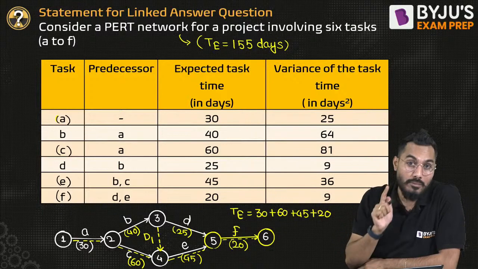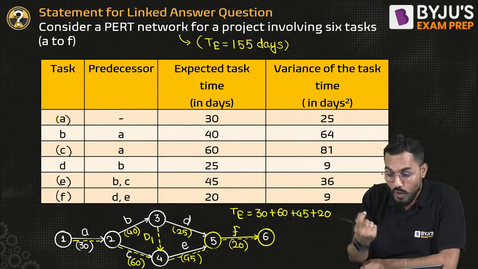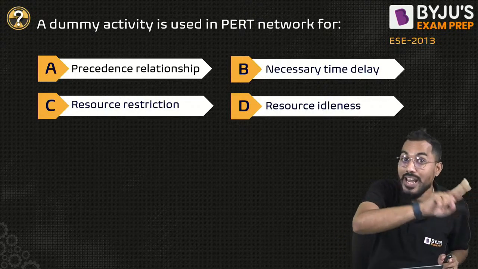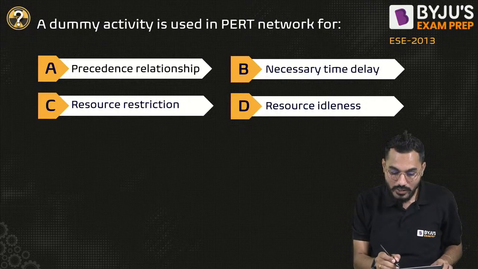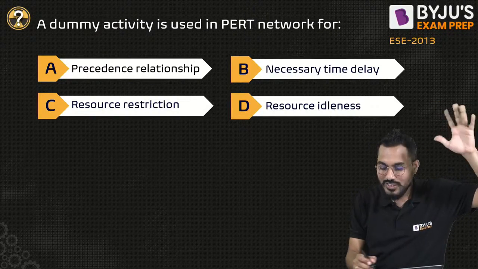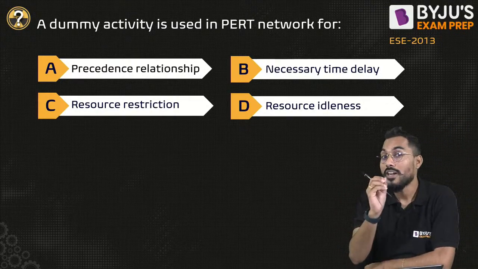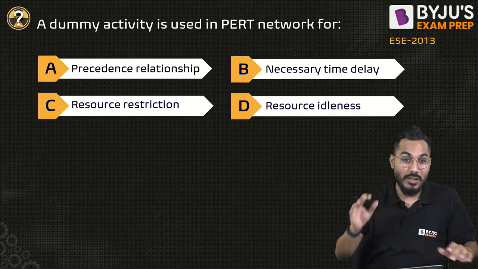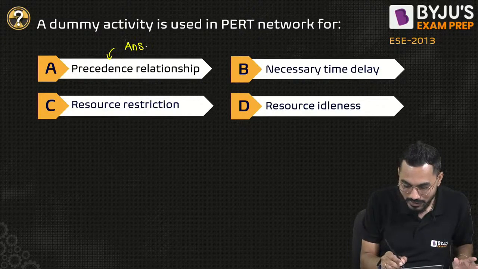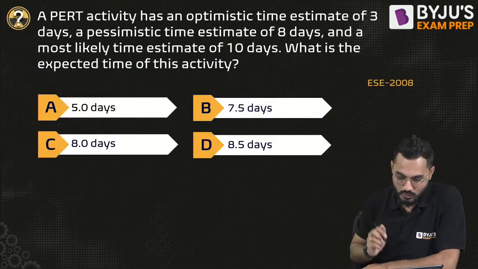Dummy activity does not consume any time. It is just utilized to maintain the precedence relation. So whatever precedence relation that we want to follow, to maintain that, the dummy activity is used. Is it true? Because no 2 activities can have the same tail and the same head event. Right? Fine. So dummy activity is just utilized for what? Precedence relation. Necessary time delay or resource restriction or resource idleness is not the answer. It is just utilized to maintain precedence relation. And point to be understood, it is not consuming any time. Is it true? Yes. So this is my answer. Is it absolutely correct? Yes. Okay. Superb. Next question.